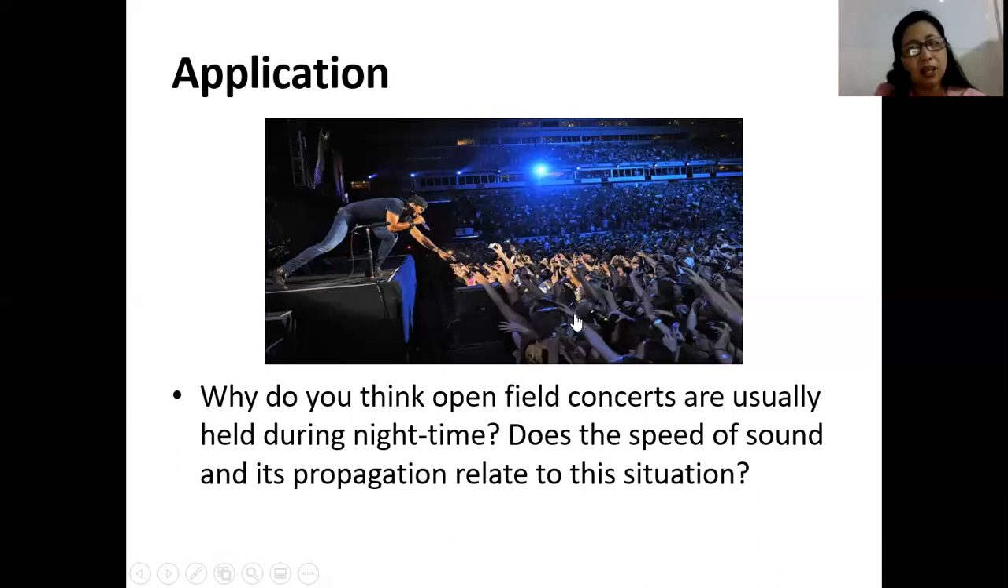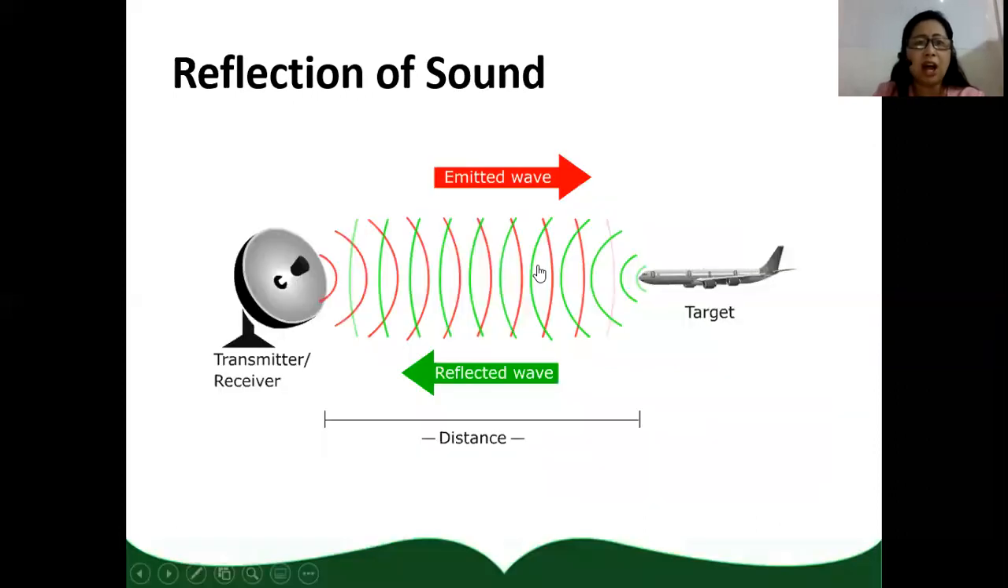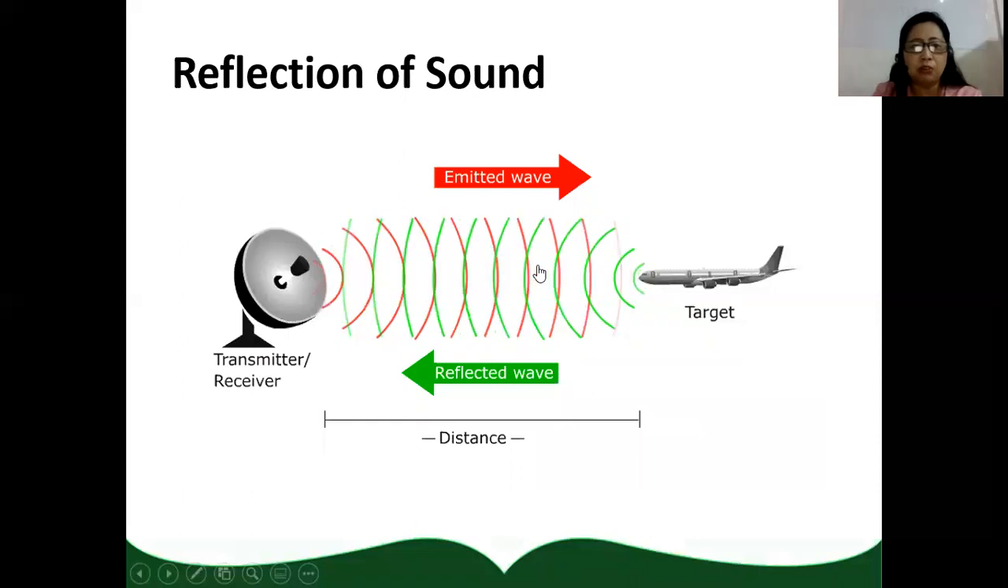Okay? So during open field concerts, you'll be able to see that the speakers, the stage, is placed higher than the audience so that when sound is generated, it will bend towards the ground and it will be able to reach the audience's ears. Now, aside from refraction, we also have reflection of sound.